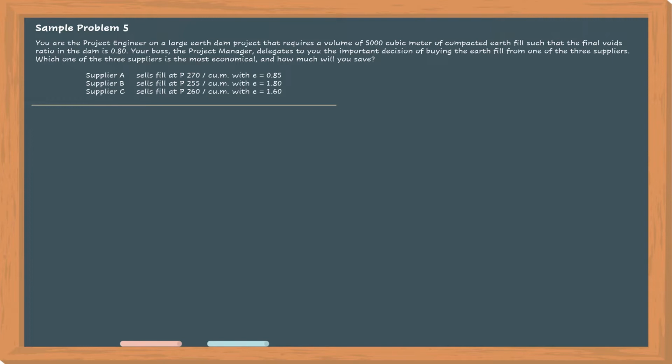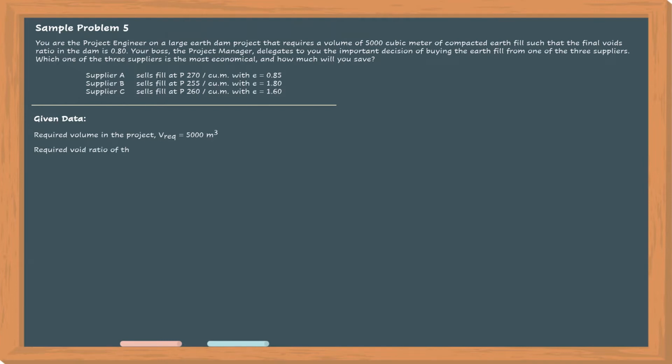So these are the given parameters for each supplier. Given information or data. According to the problem, the required volume in the earth dam project is 5,000 cubic meters. This volume pertains to the moist volume, not the saturated one, not the dry one.